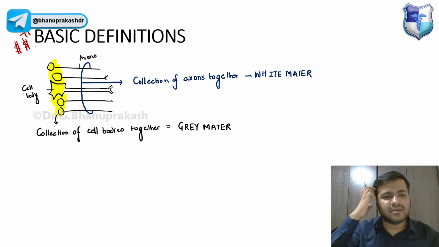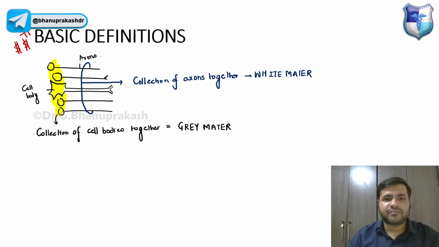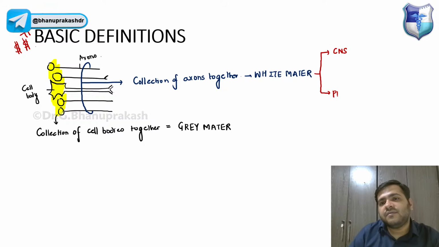Now let us first talk about this white matter, guys. This white matter will be different in case of the CNS and the peripheral nervous system. In case of the CNS, the white matter is called, very first important thing, the tract.